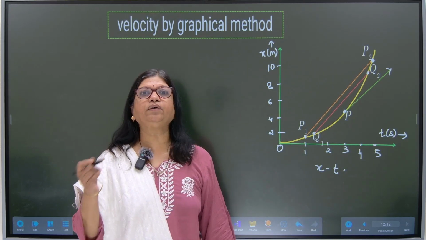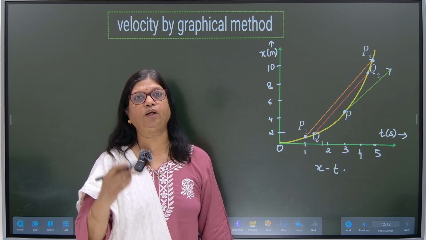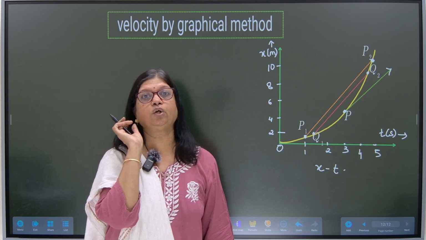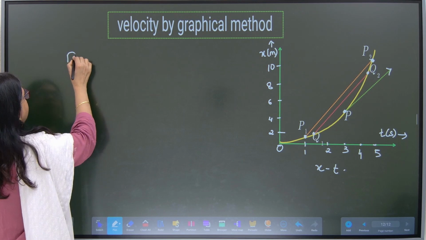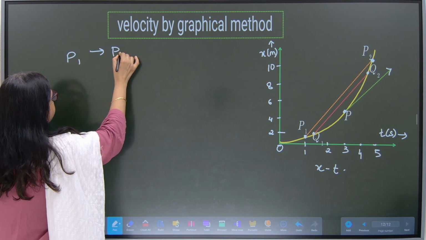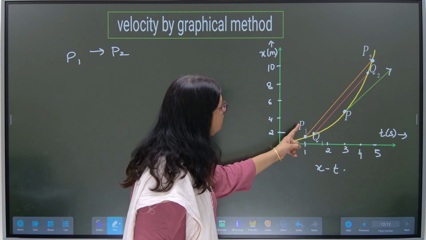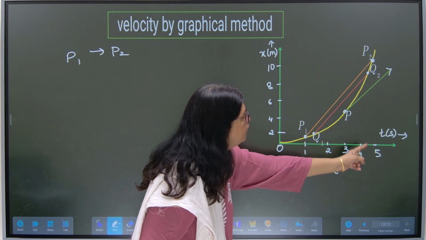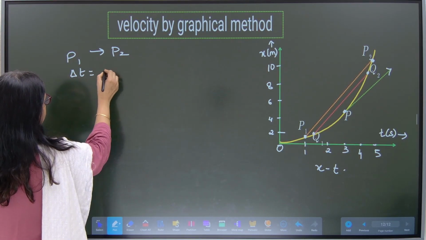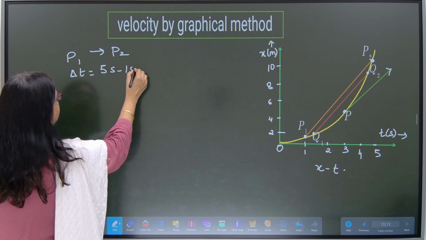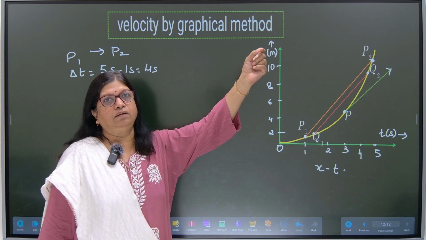Correct? Now it is already taught to you in the previous video how to find out the velocity of the body for the particular time interval. Let's say that the body is traveling from P1 to P2 within the time interval 1 and 5. What is the time interval, delta t? 5 seconds minus 1 second, that is 4 seconds. And the distance traveled is P1P2.